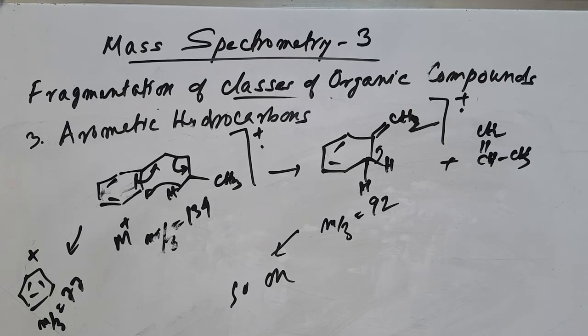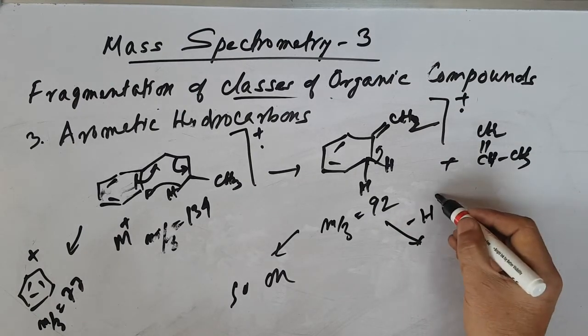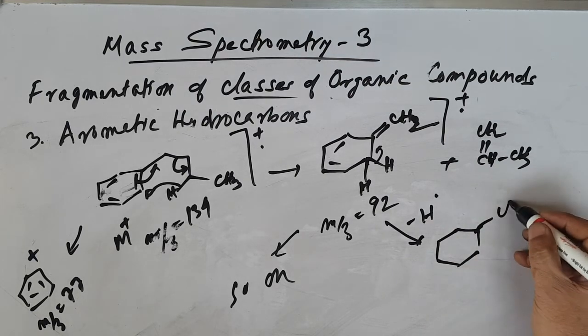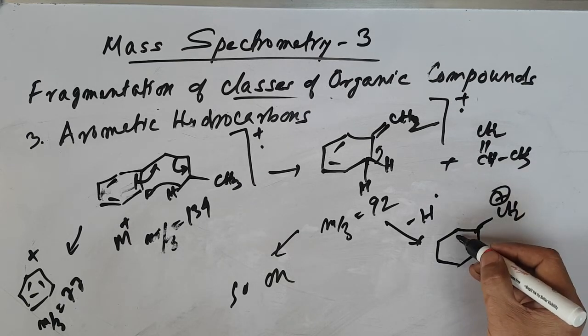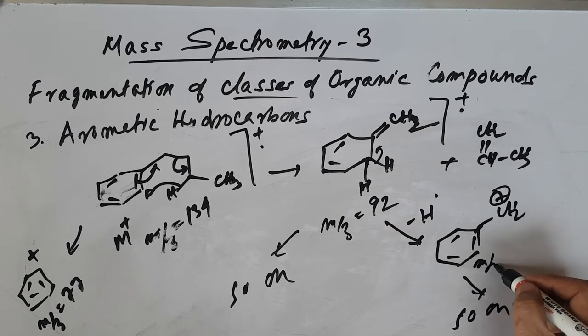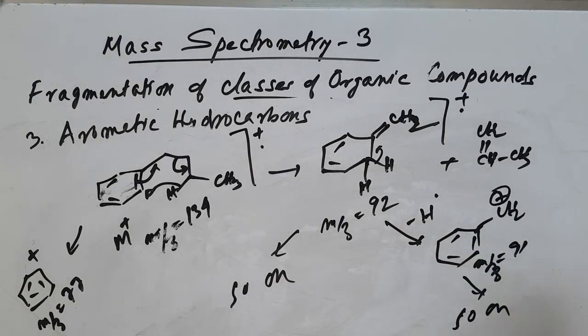Even simple benzene and toluene can undergo fragmentation to give these ions. The molecular ion peak is generally 91, and it can lose one hydrogen to give CH2 positive, and then the tropylium ion, m/z 91. These should give the high base peak: 92, 91, 65, and so on.